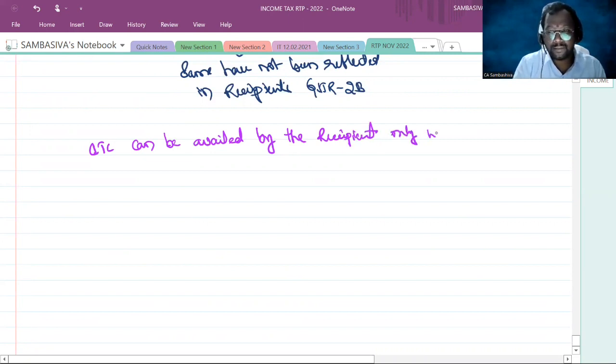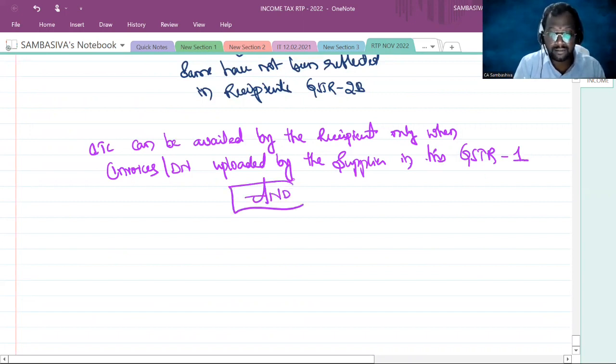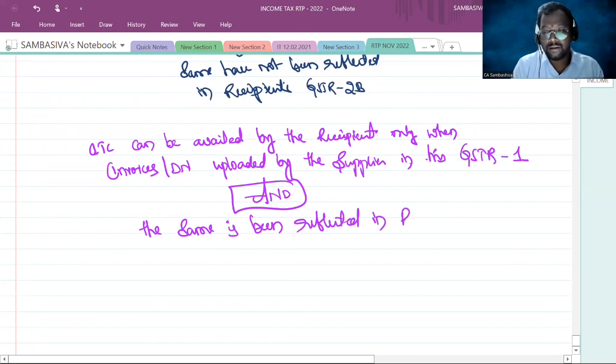only when the invoices or debit notes are uploaded by the supplier in his GSTR-1 and the same is being reflected in the recipient's GSTR-2B.